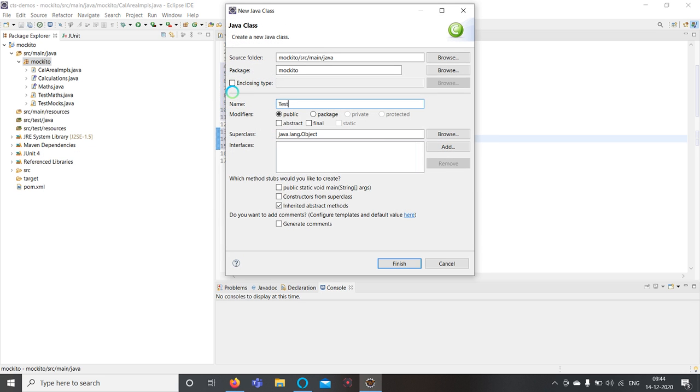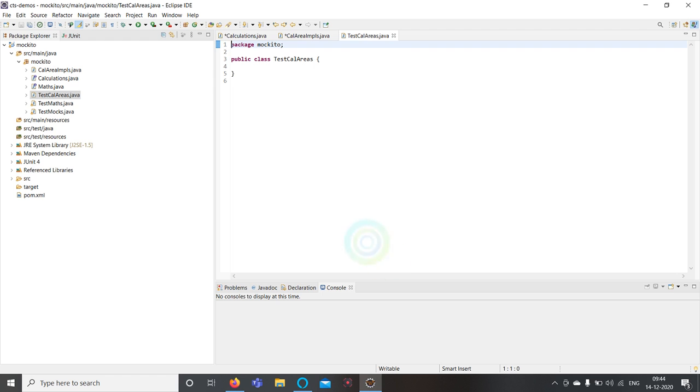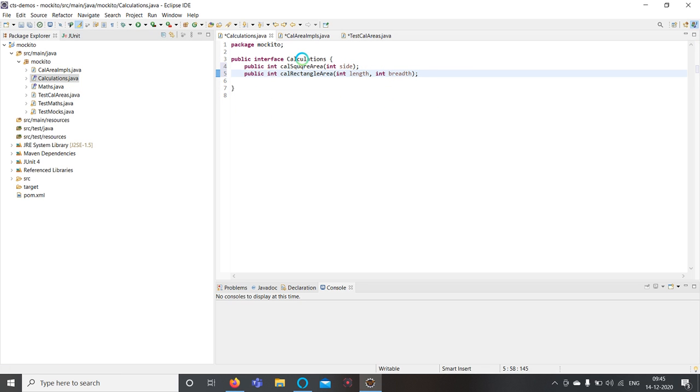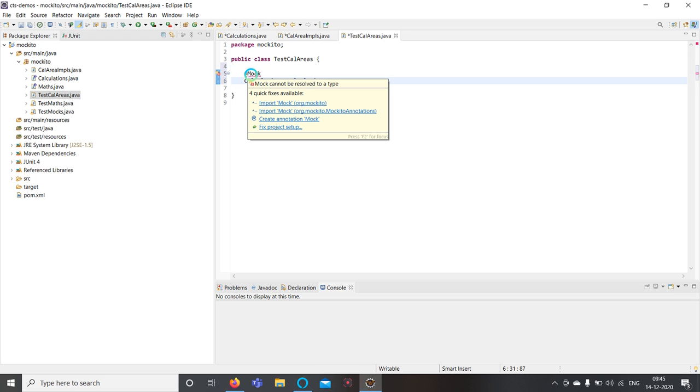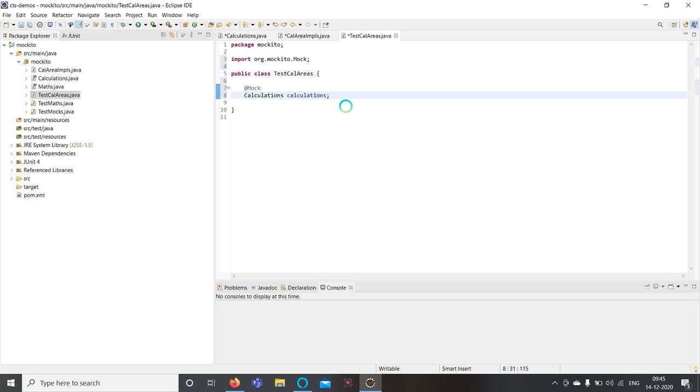So I'll write one test, test calculate areas, and in this I will try to create mocks and inject mocks. I'll create one mock object. This mock object is our Calculations object. I'll create one object and we'll try to inject the mock.